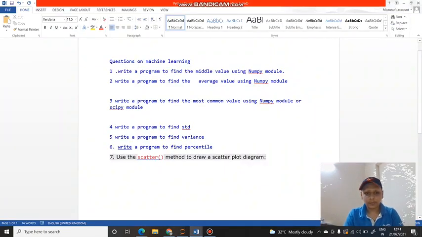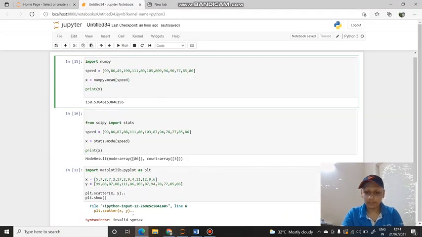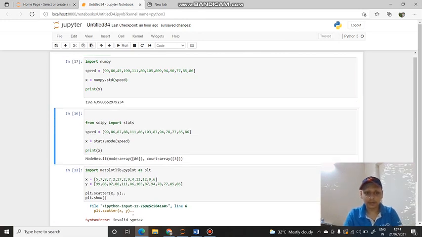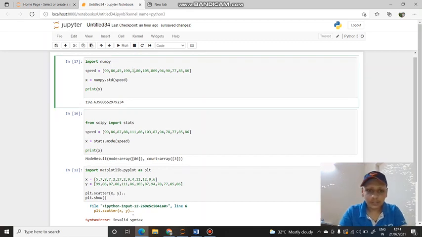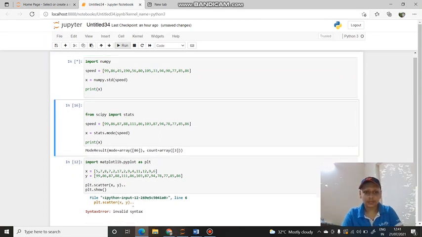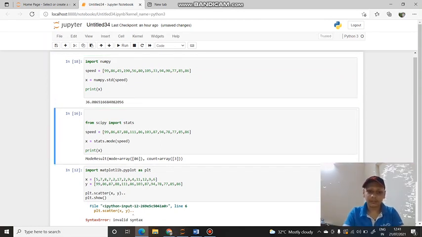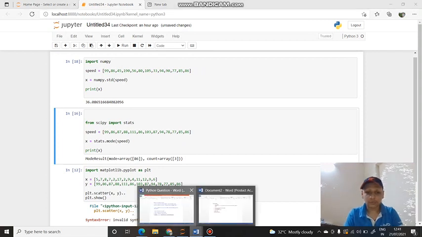Now fourth, write a program to find STD, means standard deviation. Simply I will be writing numpy.std for standard deviation and I will run. See, different, 192.63980. And if I change the numbers like this, see, different standard deviation. This will cover your fourth question.